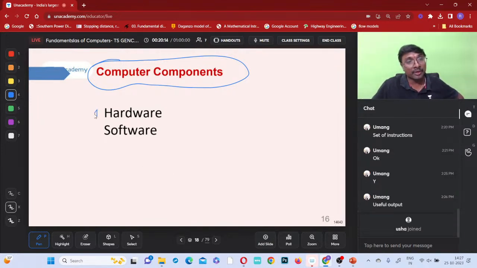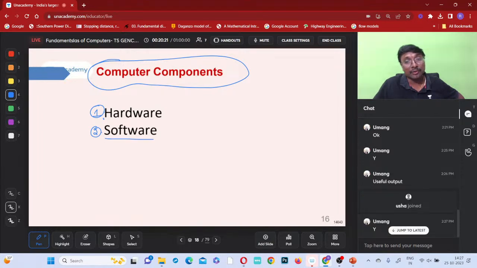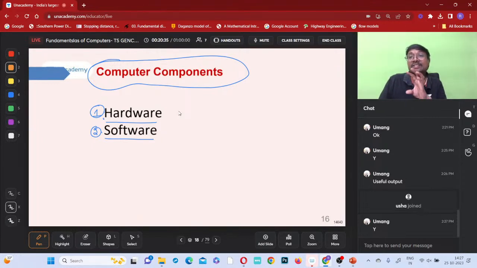One main component is which one? This is hardware. The second main component is which one? This is software. Okay. So this hardware is like a mechanical device, you can say, but software is the processing activity, the processing part. So who will be understanding and processing all these things? That's software only, mainly, right?